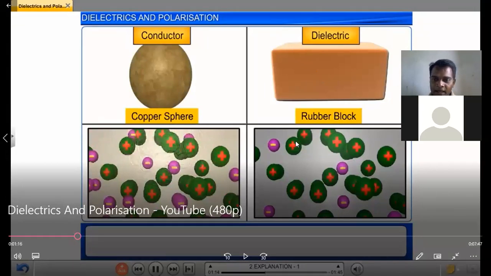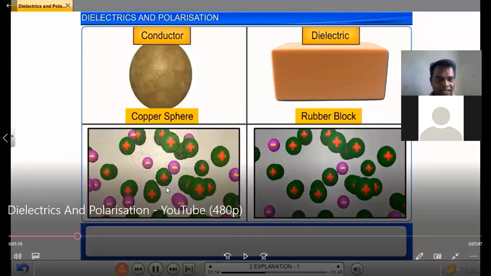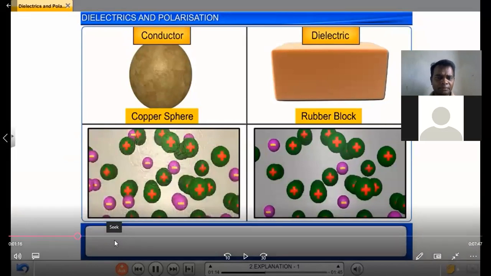In this rubber, that is a dielectric medium, electrons are tightly bound with positive charges. In the other material, electrons react very easily and participate in other reactions.